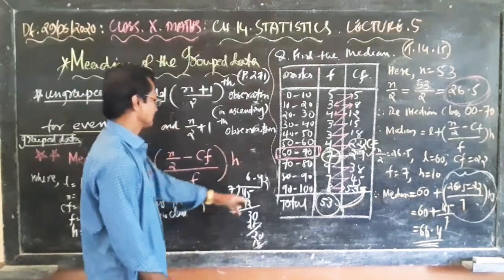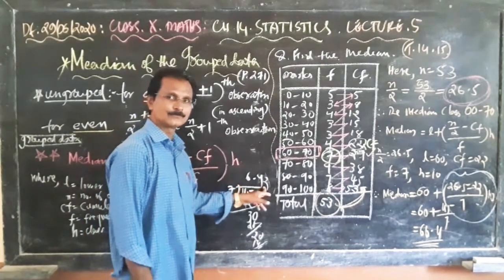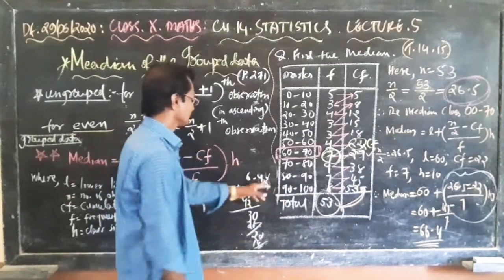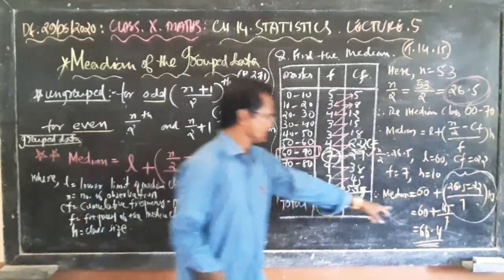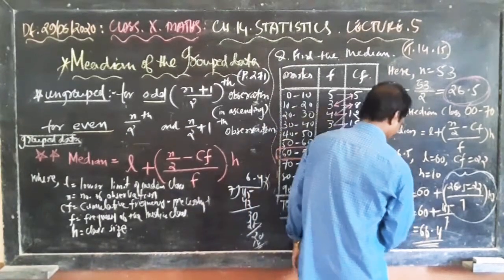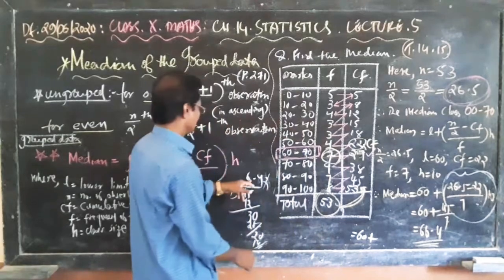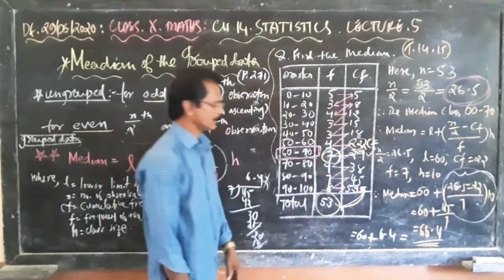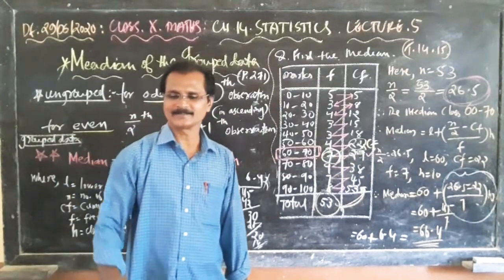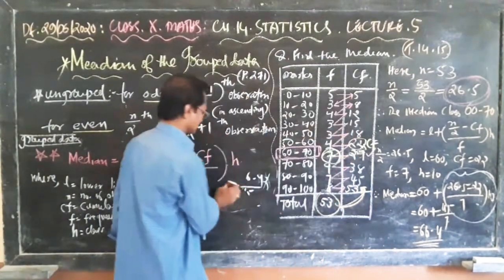So what will be the answer? 6.4. Now what is the answer? 60 plus 6.4 equal to 66.4.